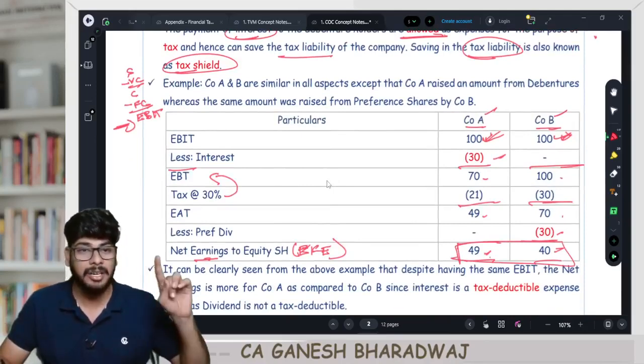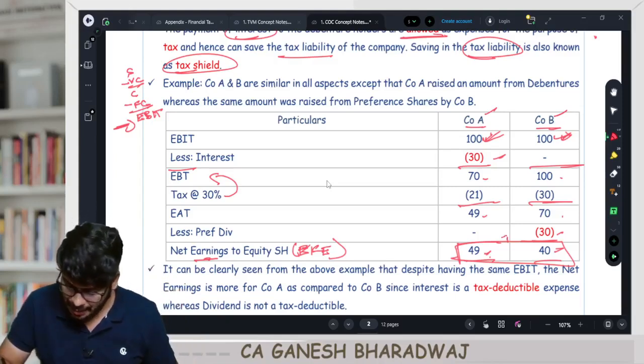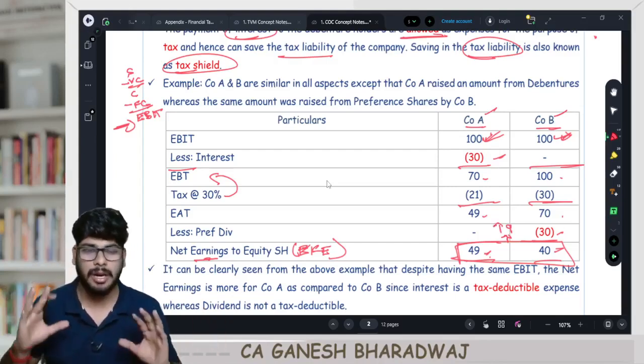Company A is earning 49 rupees. Company B is earning only 40 rupees. Incrementally, company A has earned how much? 9 rupees more, or 9 crores more. Rupees in crores. Clear with this?